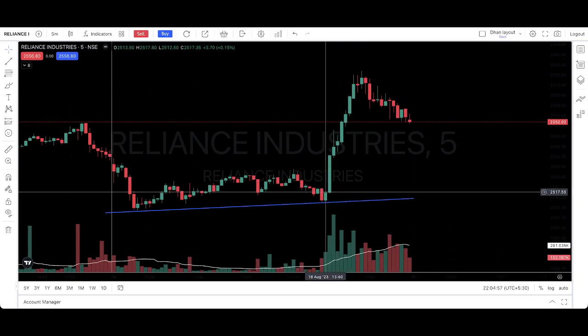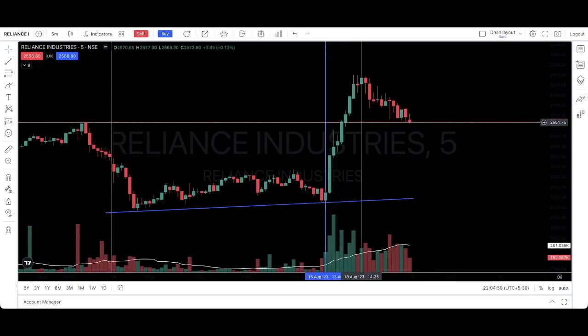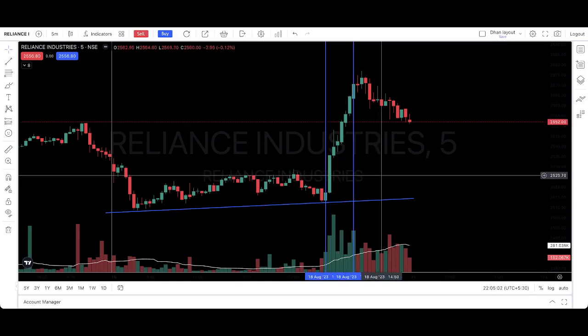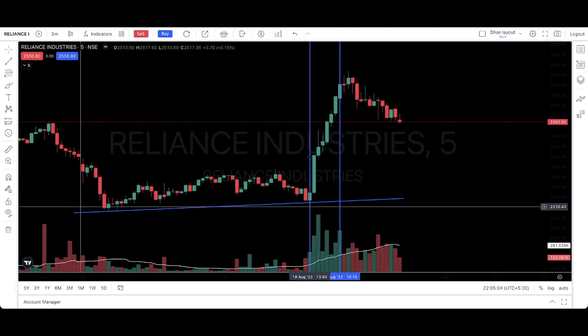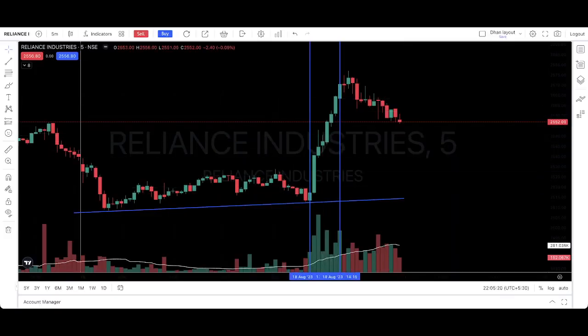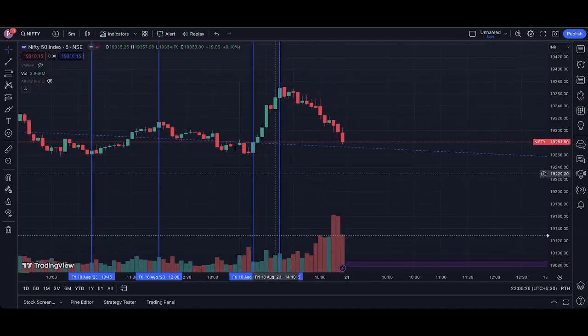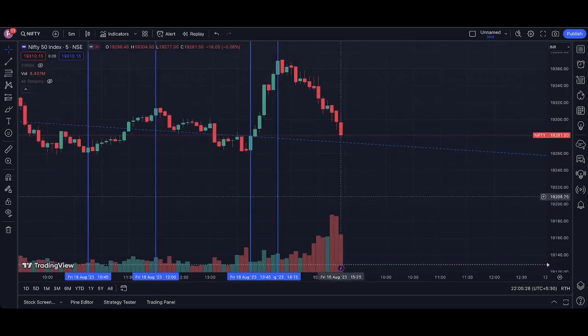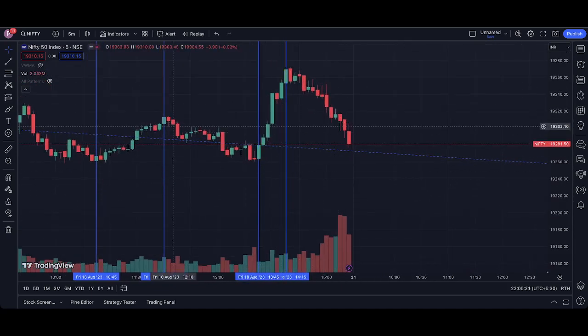If you see at 1:40, Reliance also moved. It's not the same points, but see the spike from 1:40 till 2:15, and Nifty from 1:45 till 2:15, the same. So this move was completely through Reliance. Why am I telling you all this? This is the up move, and now we understand the volumes in the up move. Now let's come to the downside. I'll delete these things, they're not required.